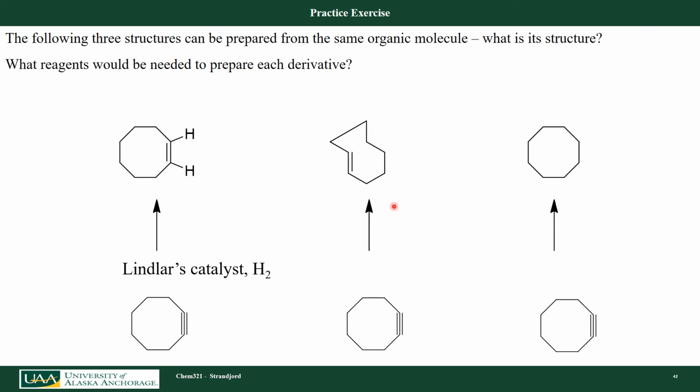If I look at this product, I actually end up with the trans isomer, and I know that's my dissolved metal chemistry. And finally, this last example over here, where I've gone from the alkyne to the alkane, I know I can use what I call a full strength catalyst, just hydrogen and palladium catalyst.